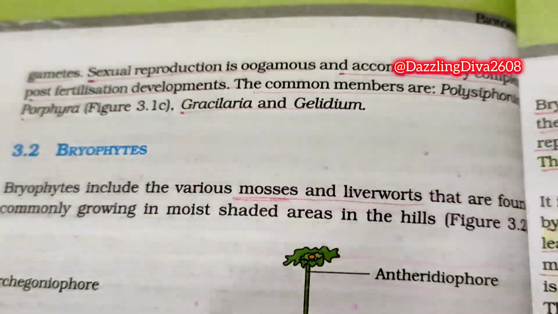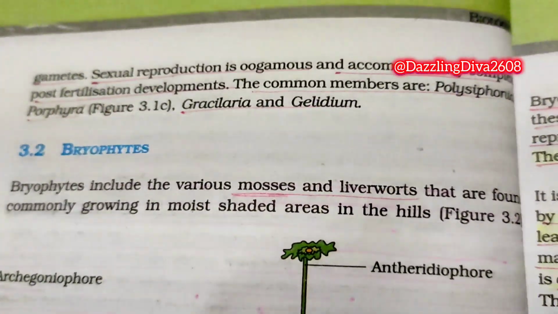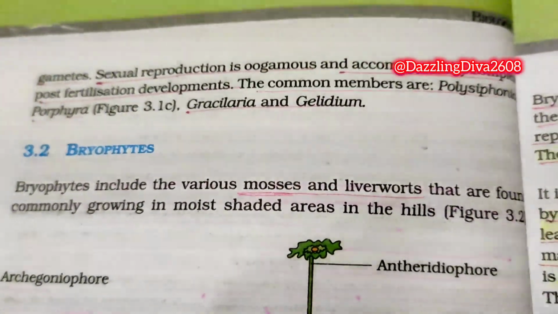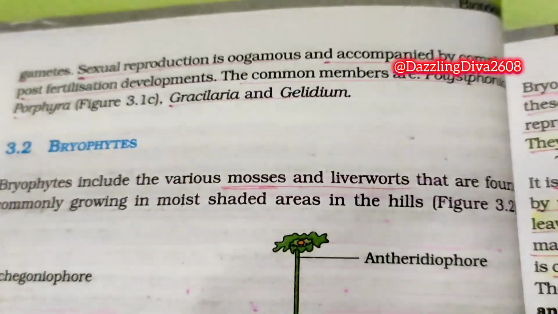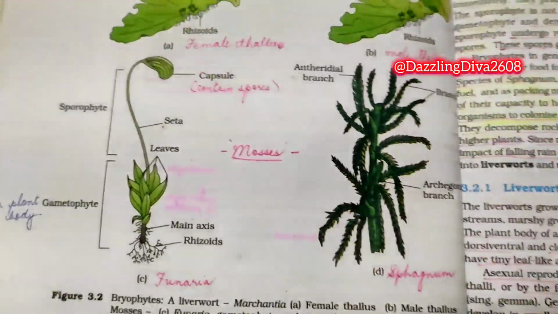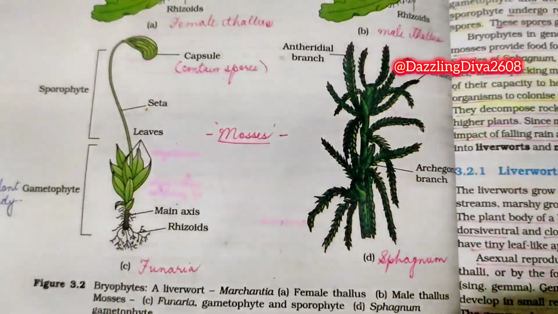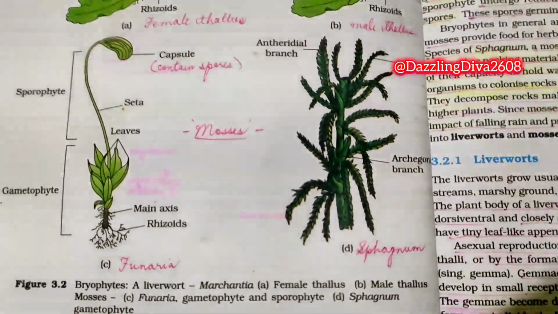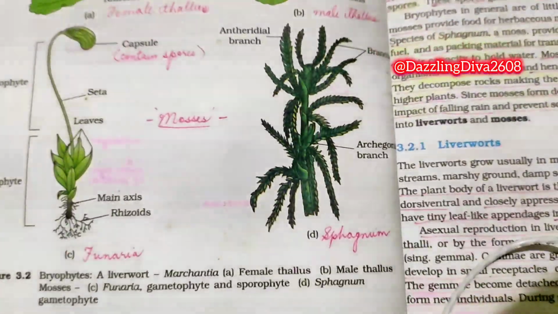3.2 Bryophytes. Bryophytes include the various mosses and liverworts that are found commonly growing in moist shaded areas in the hills. Figure 3.2. Look at here. Of course, this is Figure 3.2. Bryophytes: a liverwort, Marchantia. A is the female thallus, B is the male thallus.